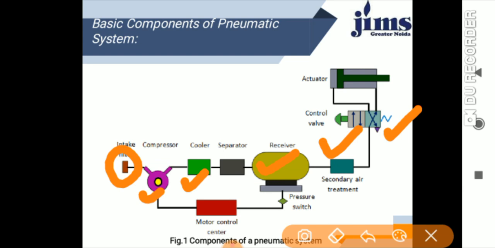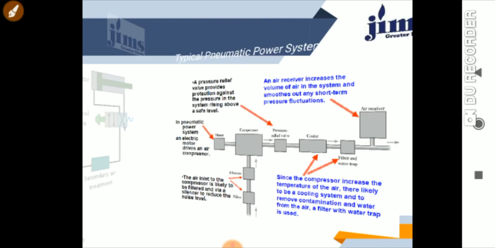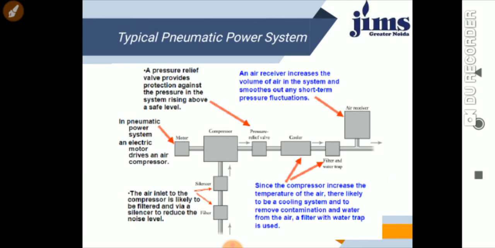Let us suppose this will give us the reciprocating motion, and this control valve passes the signal to the actuators, and actuators will activate the piston cylinder assembly. This is what we are talking about. These are the important components of the pneumatic system. So you must see a typical pneumatic power system.